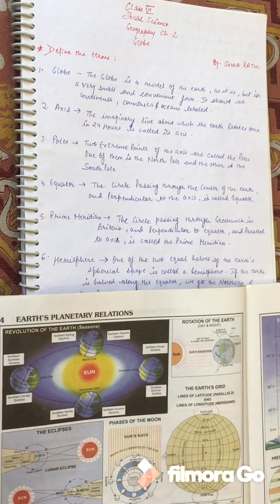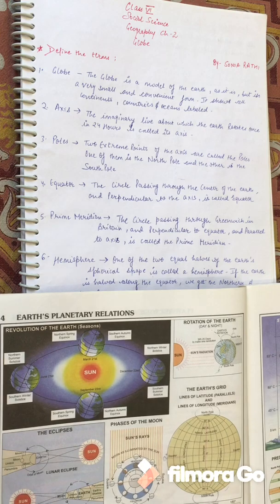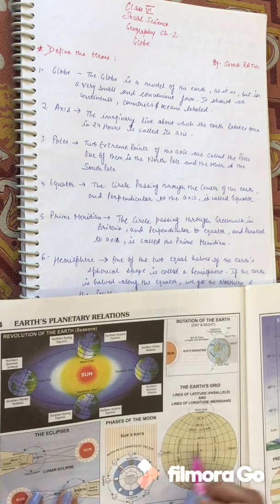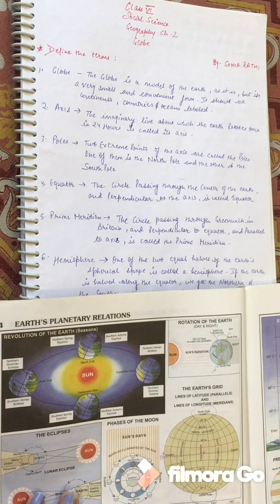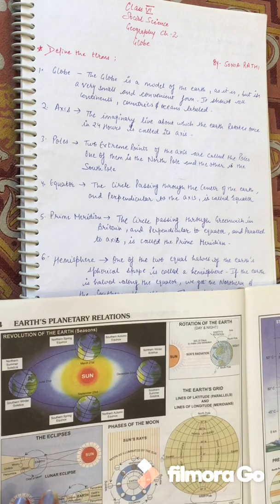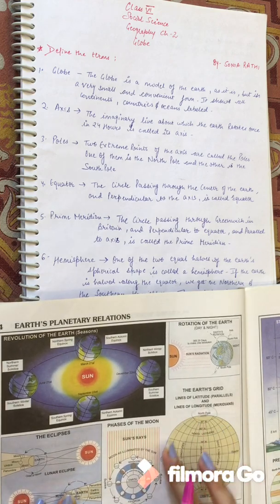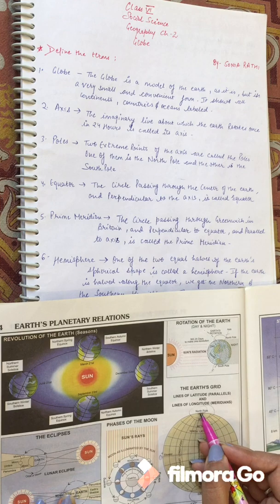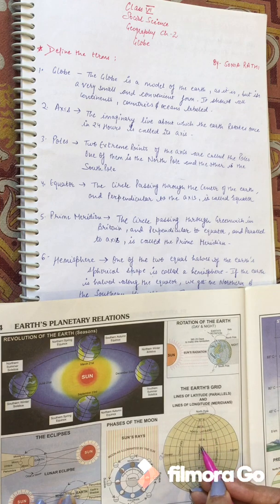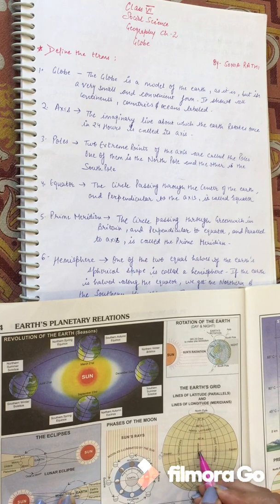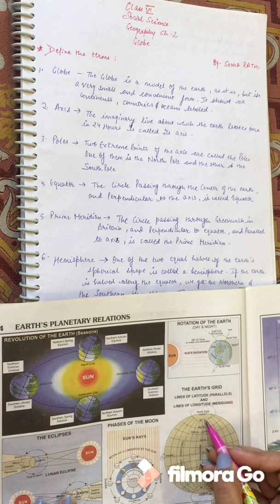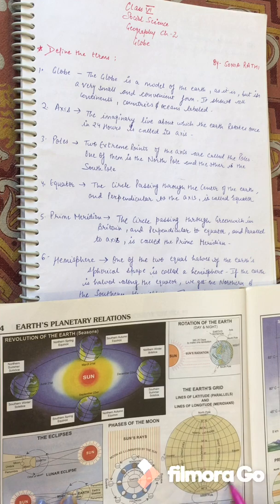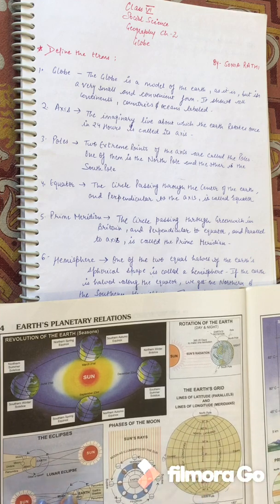Now we'll be talking about the prime meridian. We have already talked about the horizontal line, the equator, which is cutting the circle from the center. Now the prime meridian is the circle passing through Greenwich in Britain and perpendicular to the equator and parallel to the axis.